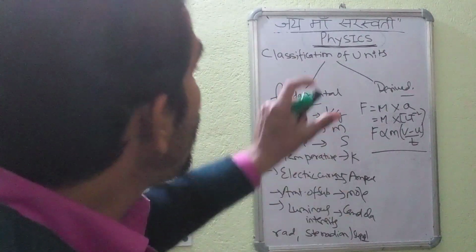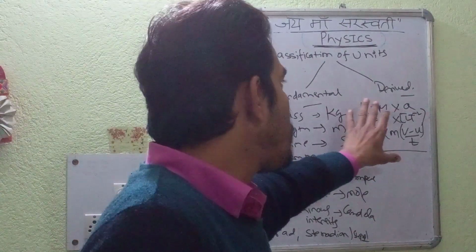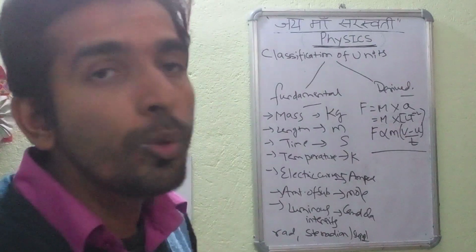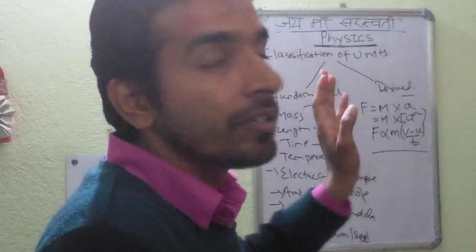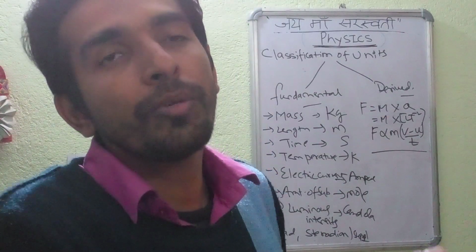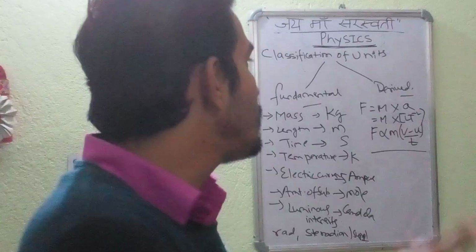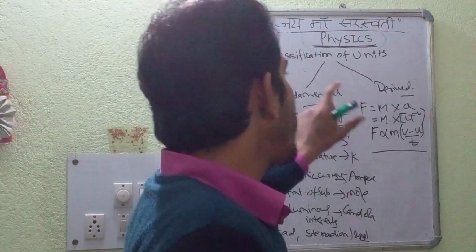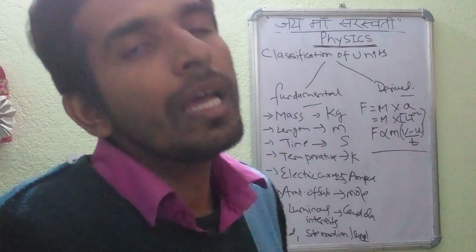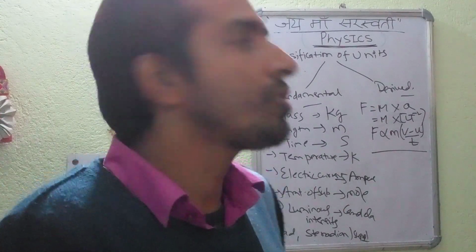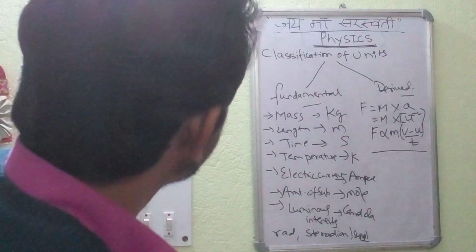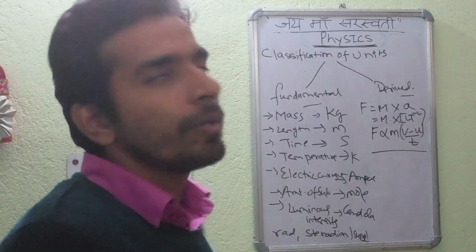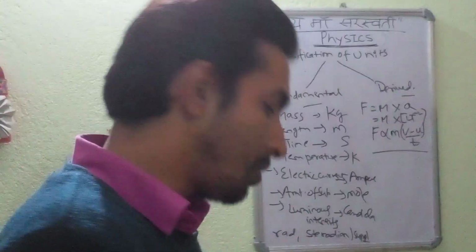So concluding this, taking the observation of this, we can conclude that derived units are the result of operations between the quantities, and it can be said that derived units are fully dependent on the fundamental units, and they are the outcome of the operations of the fundamental units only. So this is the basic we had covered between fundamental and derived units.